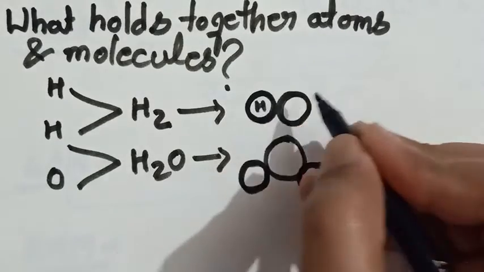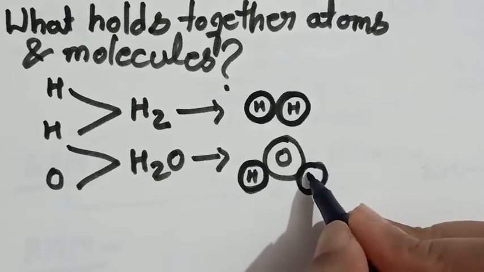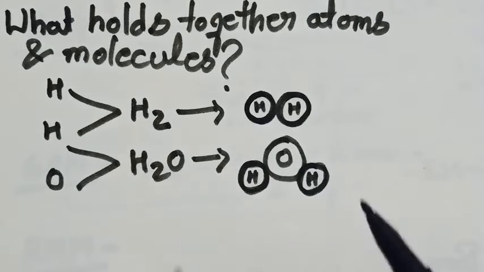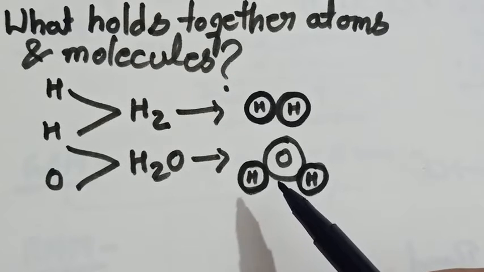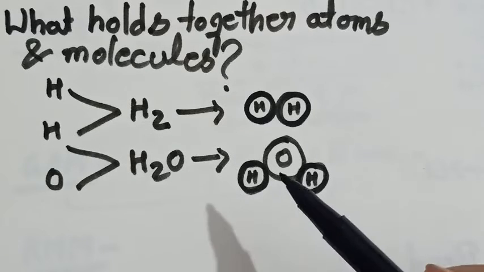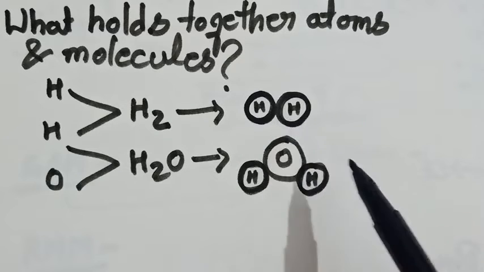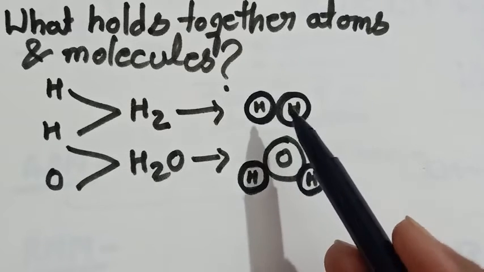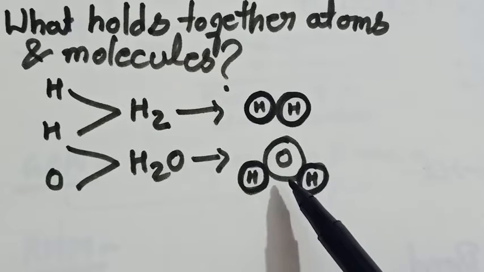So this is hydrogen, this one is hydrogen, this one is oxygen, this one is hydrogen, and this one is also hydrogen. Okay, so there is an attraction force that holds the atoms in a molecule, whether it is in case of element or in case of compound.